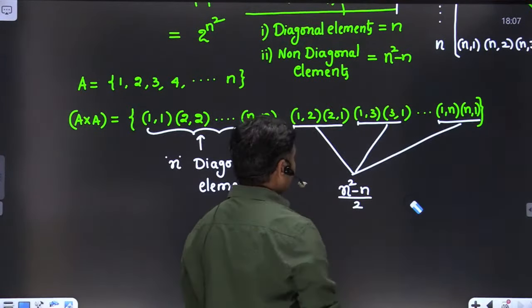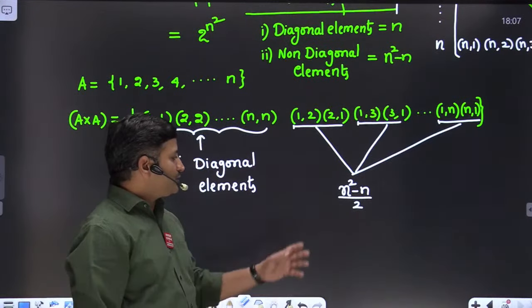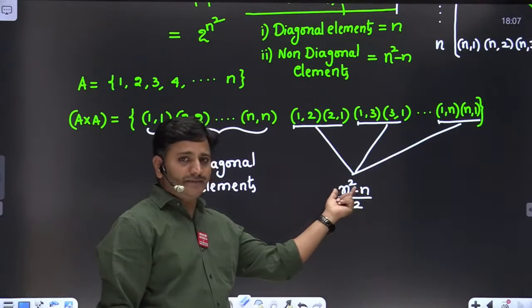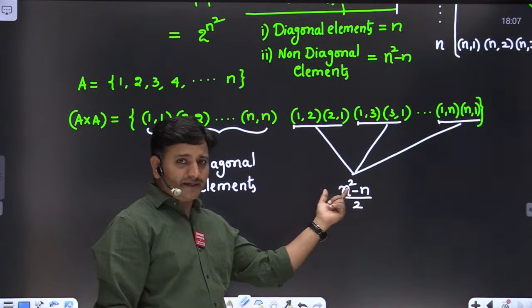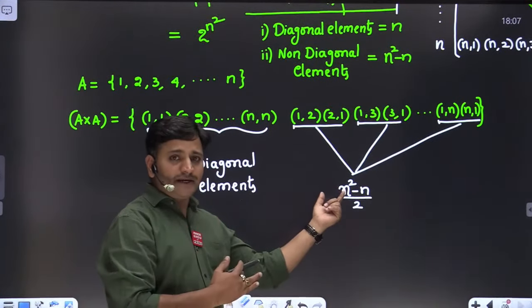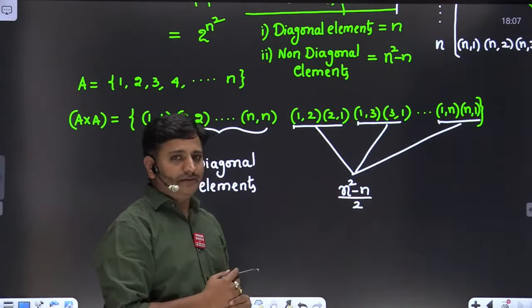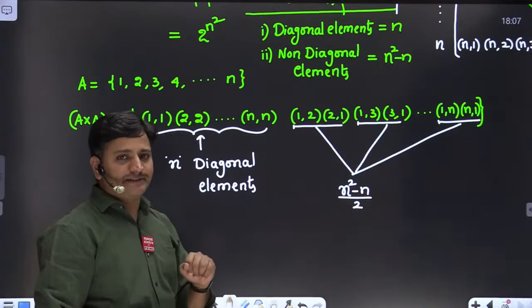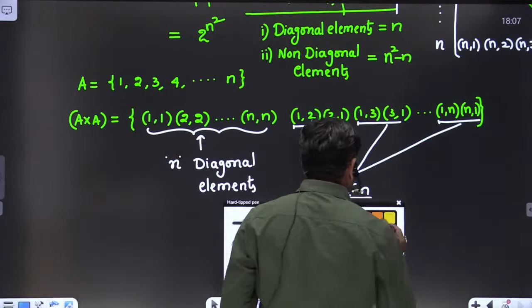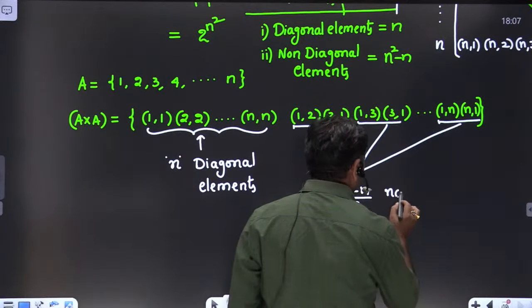Why (n square minus n) by 2? Because the total number of non-diagonal elements is n square minus n. Of these n square minus n, half of the elements are below the main diagonal, and half of the elements are above the main diagonal. Therefore, the total number of symmetric pairs is (n square minus n) by 2 non-diagonal symmetric pairs.